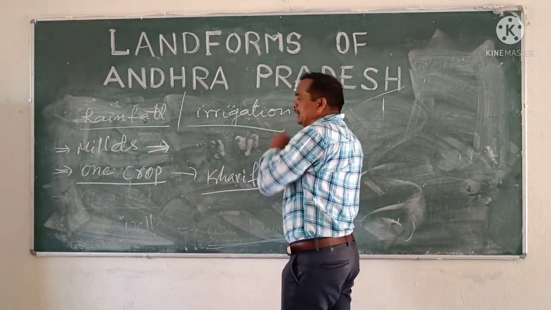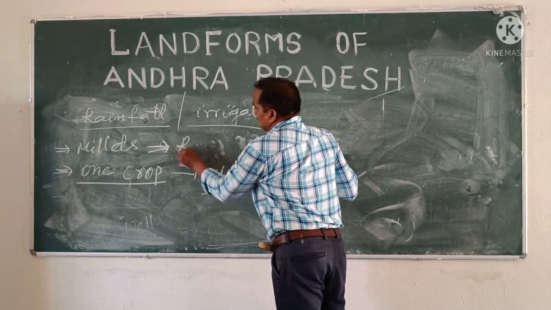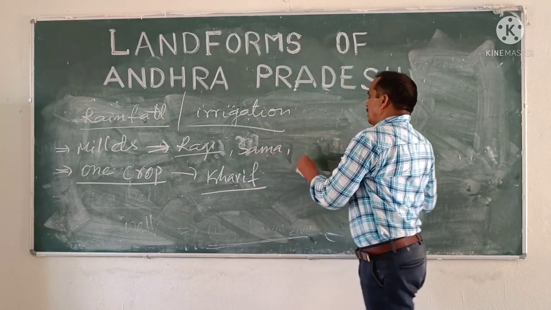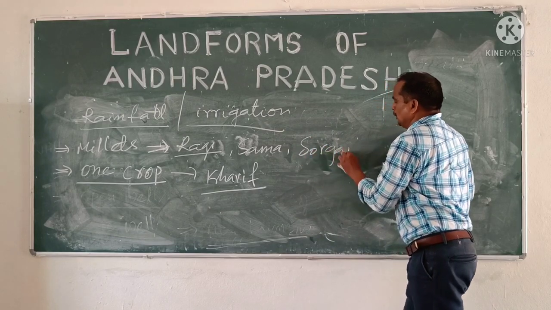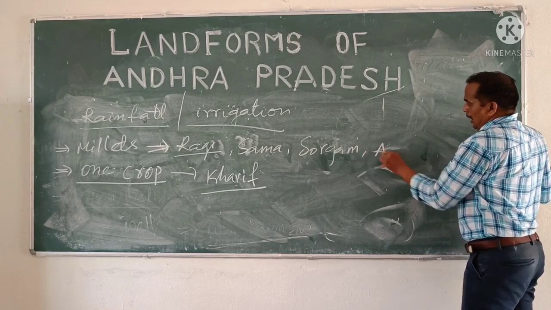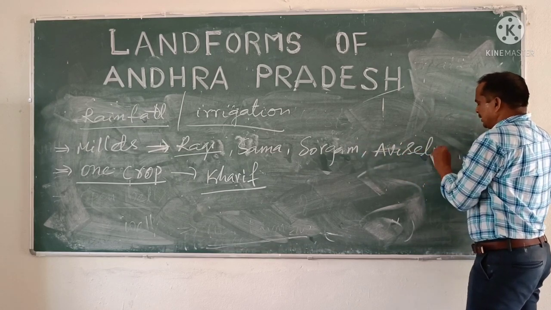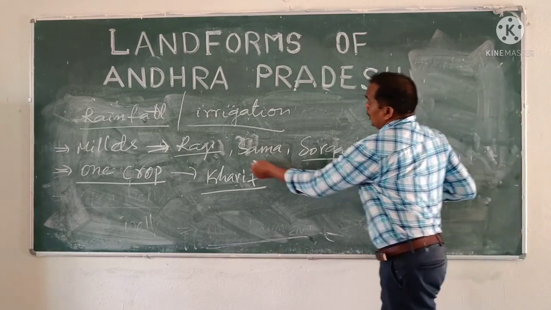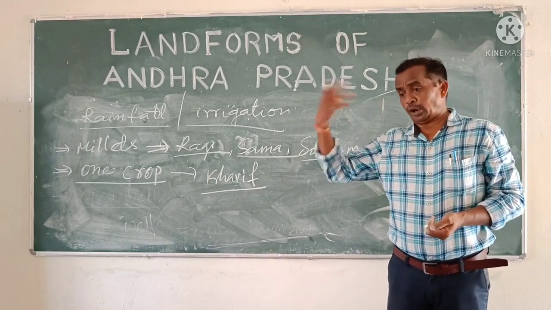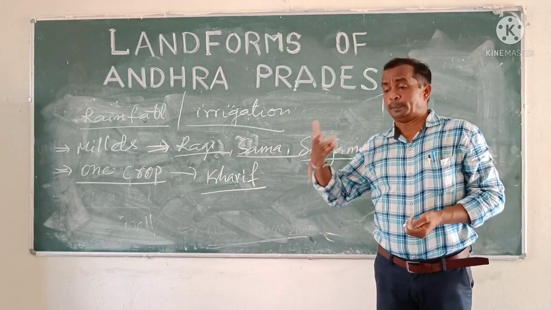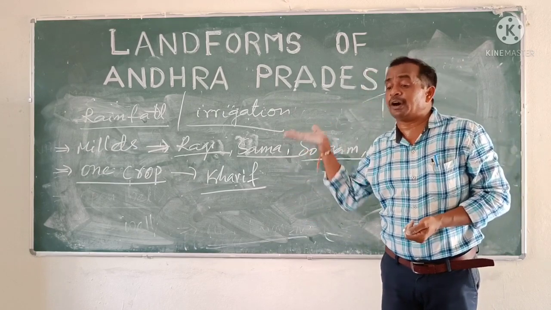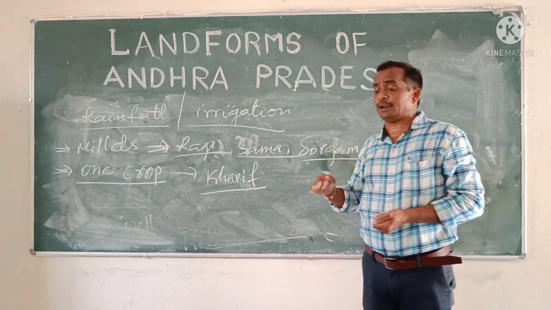Millets, what are millets? You see here: ragi, sama, sorghum, and so on. So like this, many varieties of millets are there. Millets are very useful for humans to control and improve their health conditions. Millets are very helpful. Of course, those are not sufficient for our livelihood, for survival.